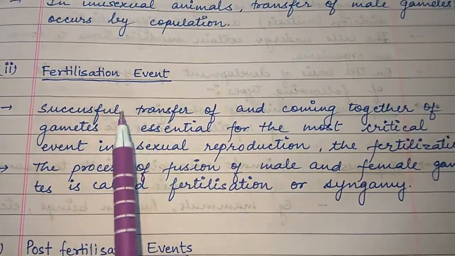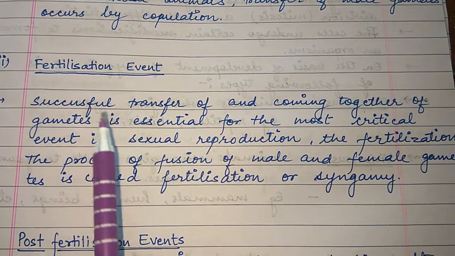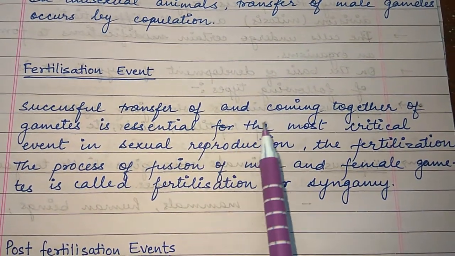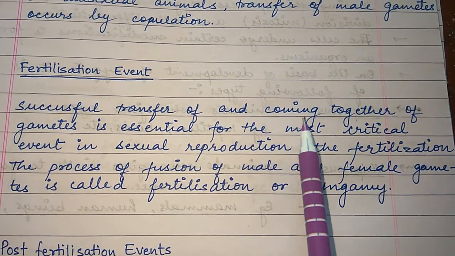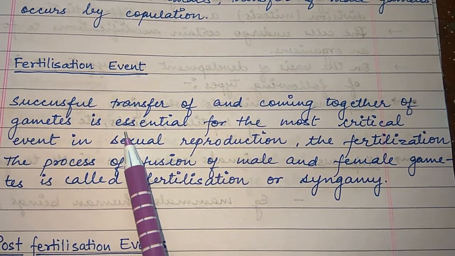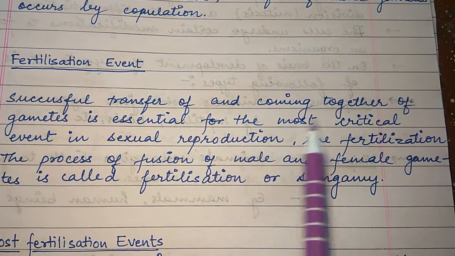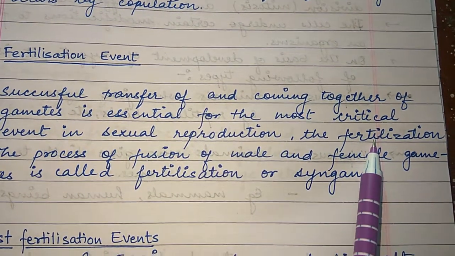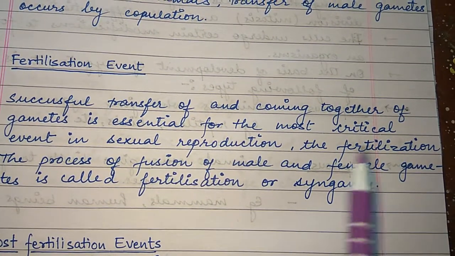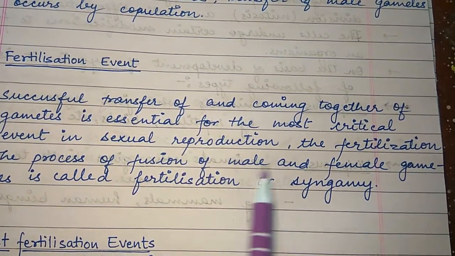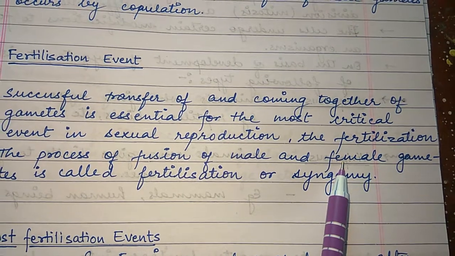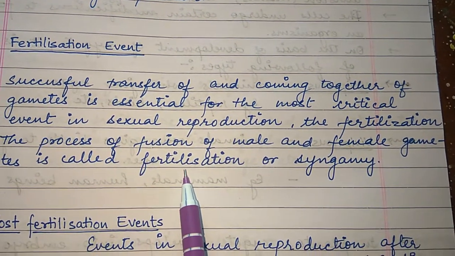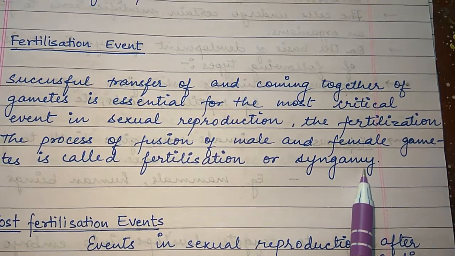Now next is the fertilization event. Successful transfer and coming together of gametes is essential for the most critical event in sexual reproduction, that is fertilization. So what is fertilization? Fertilization is a process of fusion of male gamete and female gamete to form zygote, that is called fertilization or syngamy.